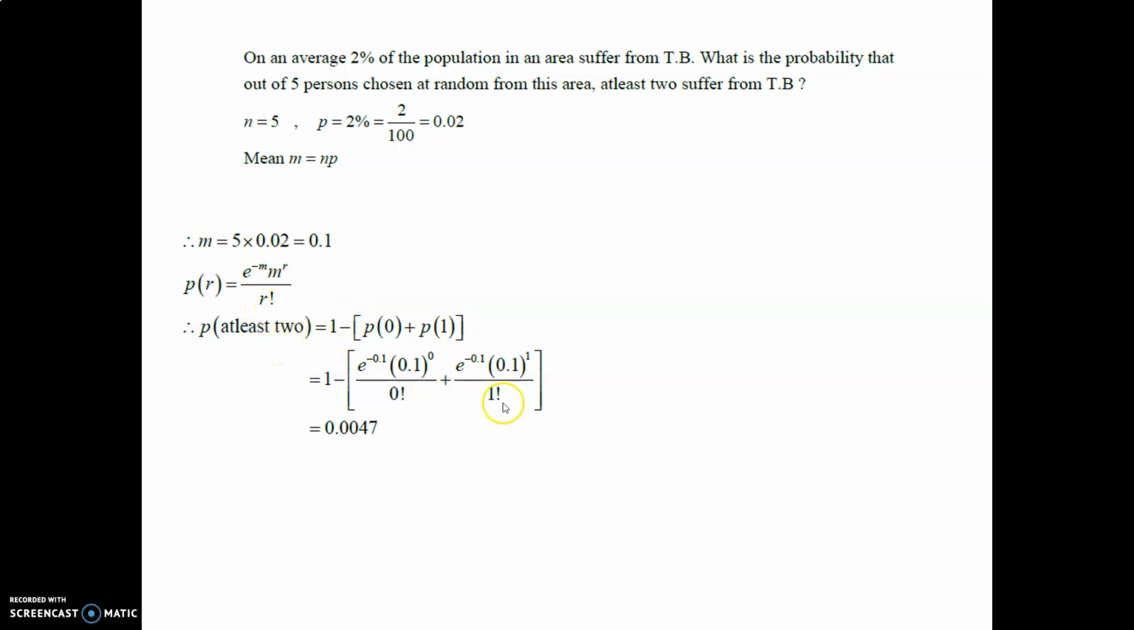At least 2 means we have to find the probability excluding 0 and 1. P(at least 2) is equal to 1 minus [P(0) plus P(1)]. 1 minus [e^(-0.1) 0.1^0 upon 0 factorial plus e^(-0.1) 0.1^1 upon 1 factorial]. That is, 1 factorial is 1, 0 factorial is 1. So that's why the final answer